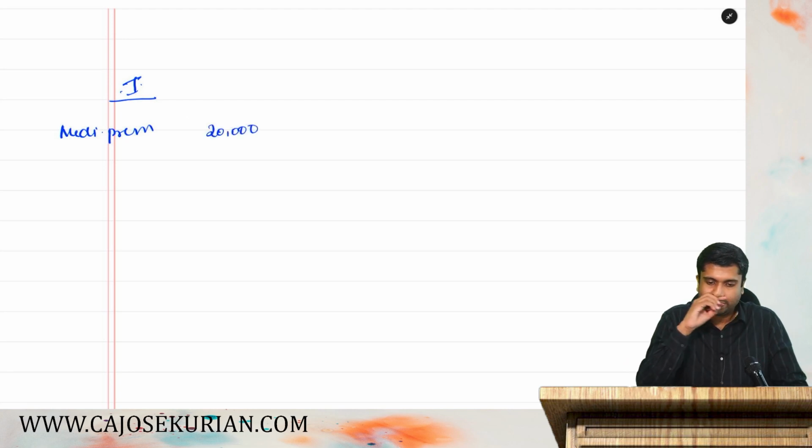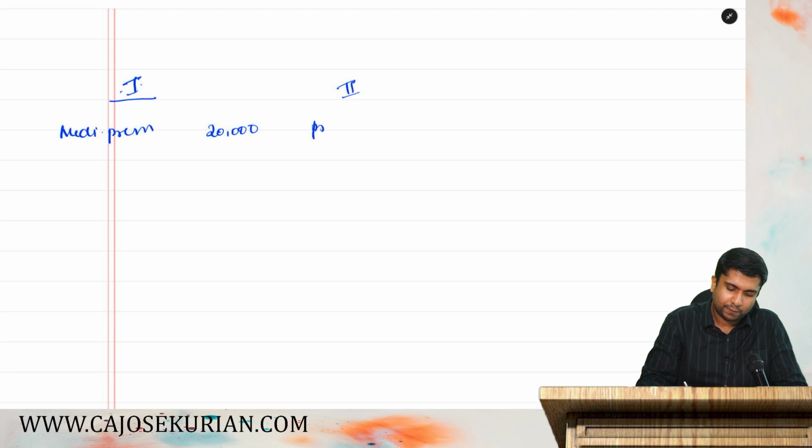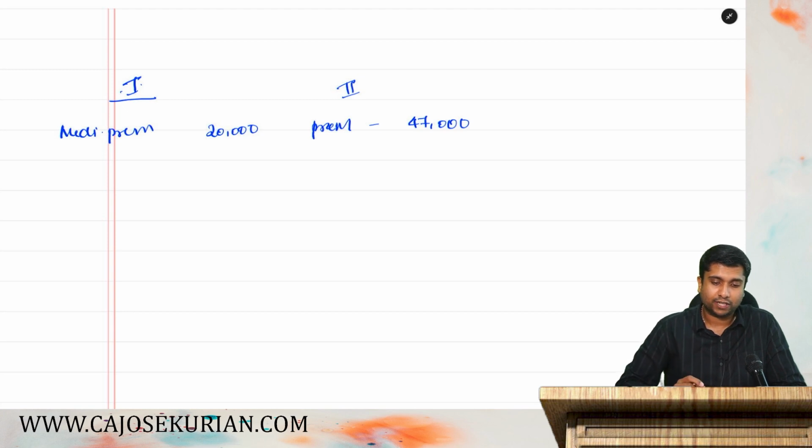During the previous year 22-23, to ensure his health as well as the health of his spouse, that is category 1. He also paid a medical insurance premium of 47,000 during the year to ensure the health of his father. So that is category 2, premium for father. The amount is 47,000.